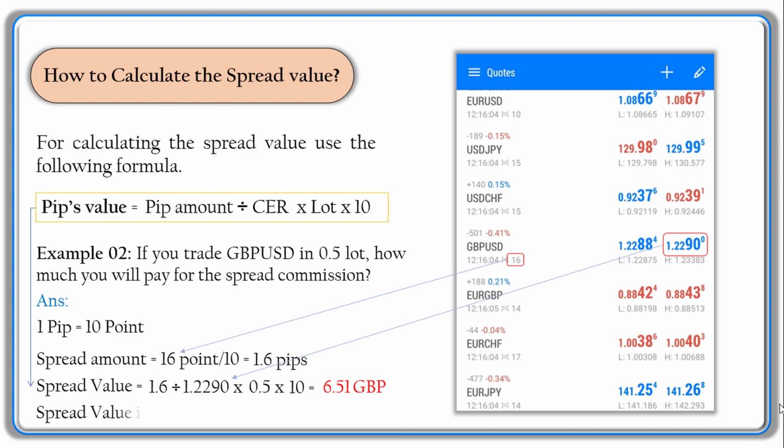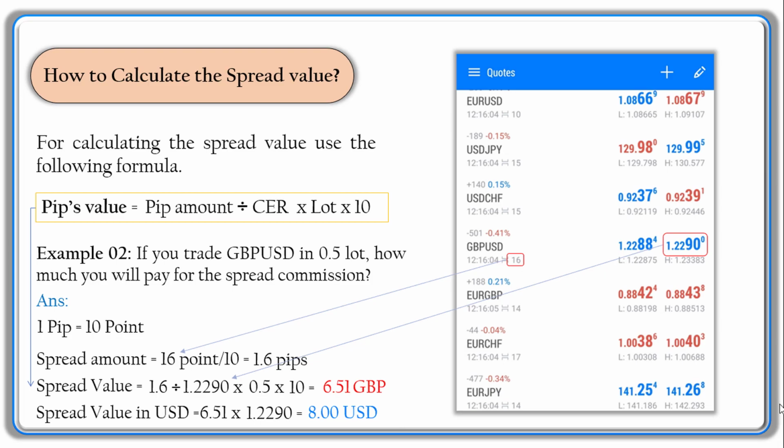So spread value in US dollar will be the spread value amount times current exchange rate, and it will become 8 US dollar. In both examples, we have used the same volume, but the spread commissions were different. In the first example, for 0.5 lot USD CHF, we have to pay 6.93 US dollar as commission, while the spread was 15 points or 1.5 pips. And for 0.5 lot GBP USD, we have to pay 8 US dollar as commission, while the spread is 16 points, 1.6 pips.